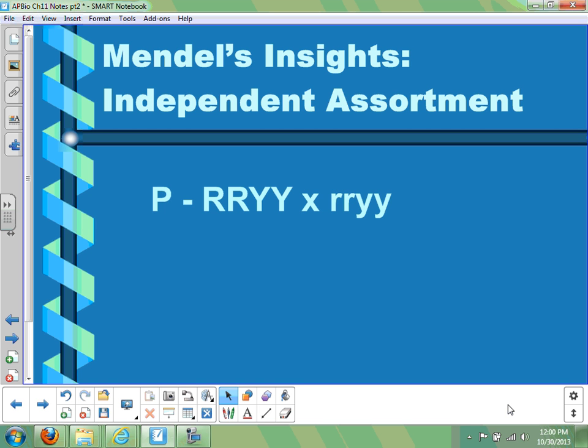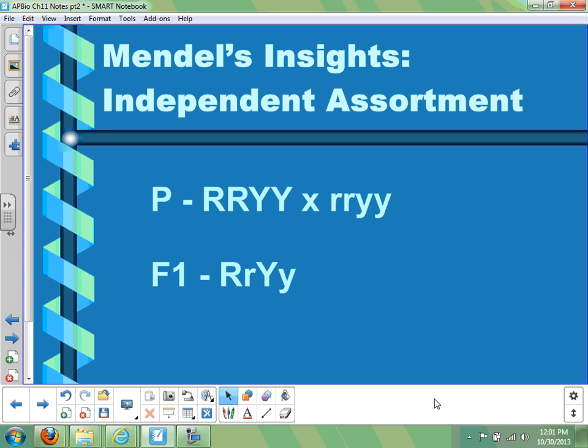We use pea plants again. And in the parent generation, we're going to have the first parent be dominant for both traits. We use round peas that are yellow, and round is dominant, so we use the letter R. Yellow is dominant, we use the letter Y. We're going to cross that dominant homozygous round yellow pea plant with a plant that has wrinkled peas that are green, and those are both recessive traits.